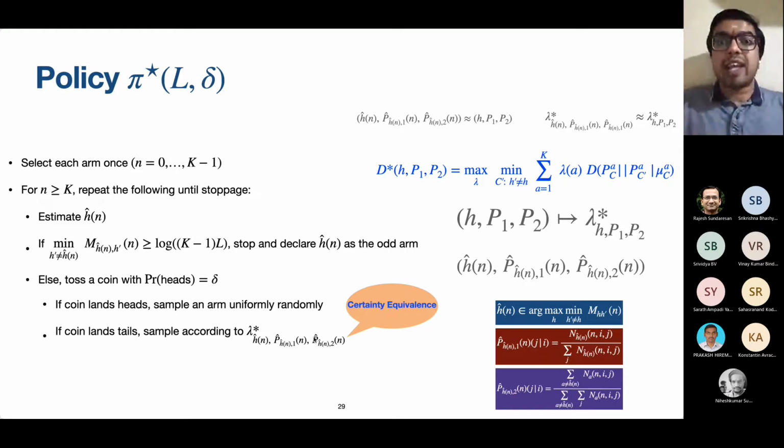So these estimates are running estimates. At each time n, we keep estimating H hat and P hats. Assuming that the estimate itself represents the underlying truth, we continue to sample the arms. Thanks to the continuity of the lambda stars, we will eventually touch the optimal value and everything will work out fine.